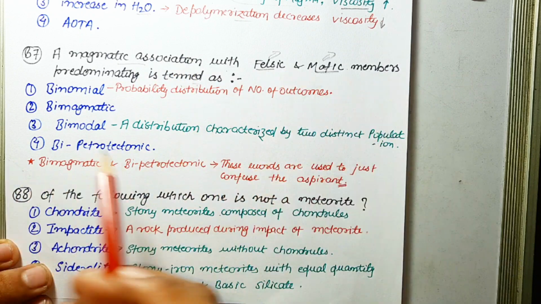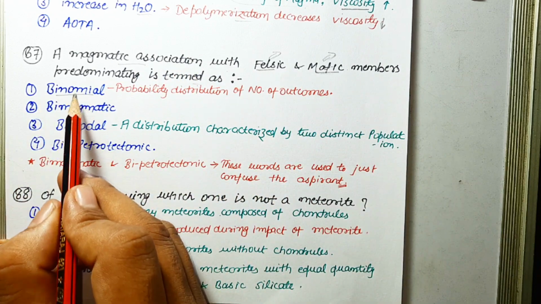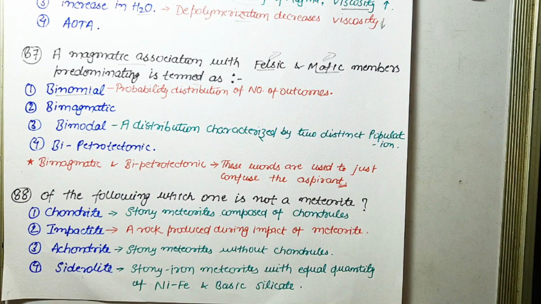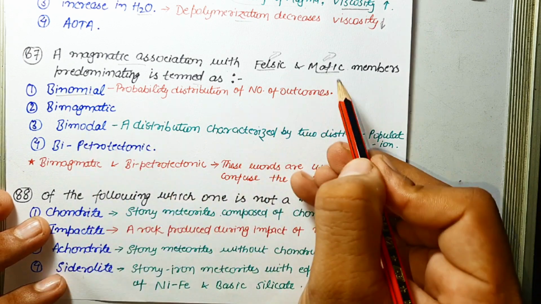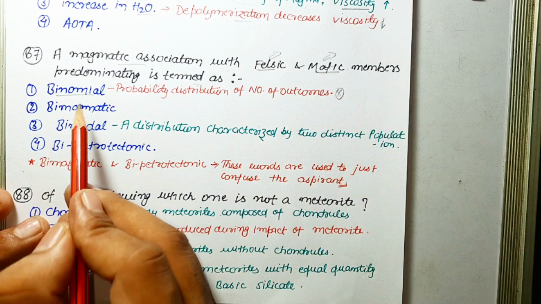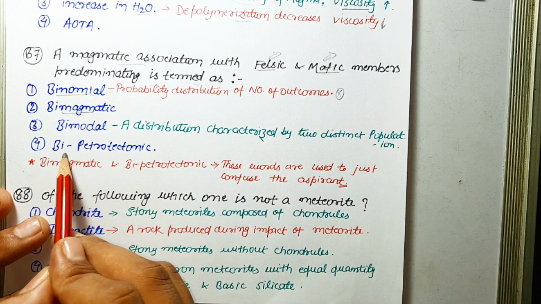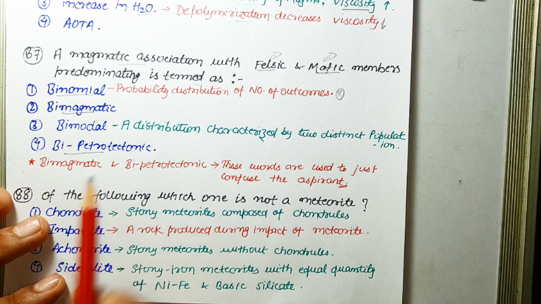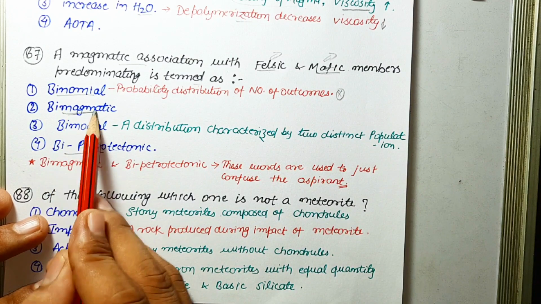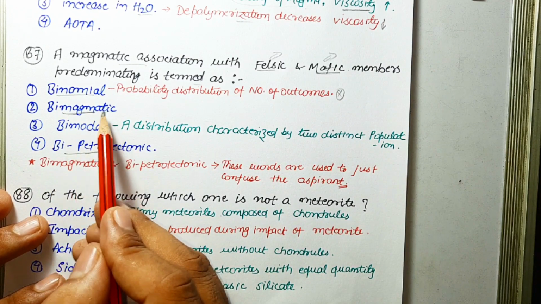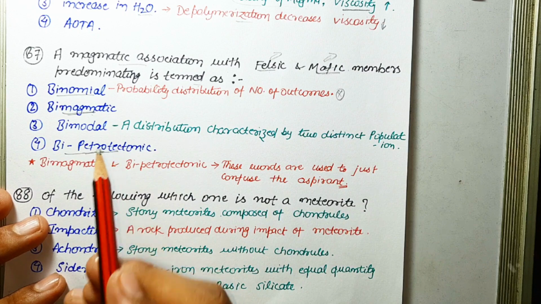So, first one is binomial. Binomial is a probability distribution of the number of outcomes of a particular kind where one of the two outcomes is possible. So this is clearly not the correct answer. As far as bimagmatic and bipetrotectonic is concerned, these words are just used, I think, to confuse the aspirant, because I have not gone through these types of words in geology literature. If you know something about bimagmatic and bipetrotectonic, please comment down below.